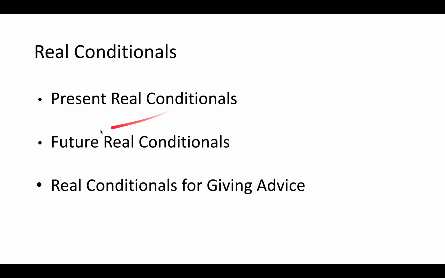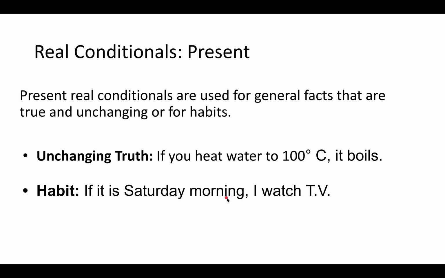Today I will be presenting on the three usages for real conditionals. There's the present real conditional, future real conditional, and real conditionals for giving advice. First, let me get started with the present real conditionals. And these are used for general facts that are true and unchanging, or for habits. For example, an unchanging truth. If you heat water to 100 degrees Celsius, it boils. This is true. If I were to heat water right now at 100 degrees Celsius, it would boil.